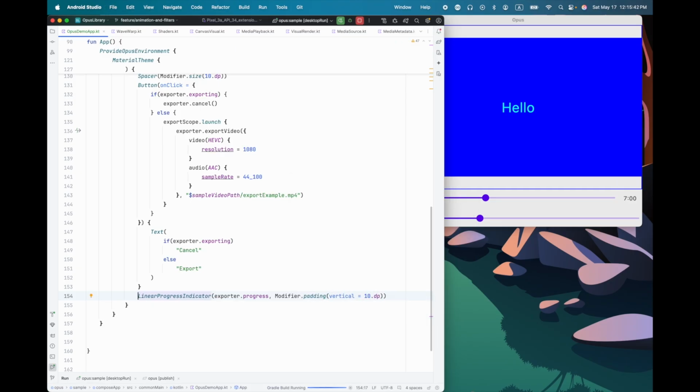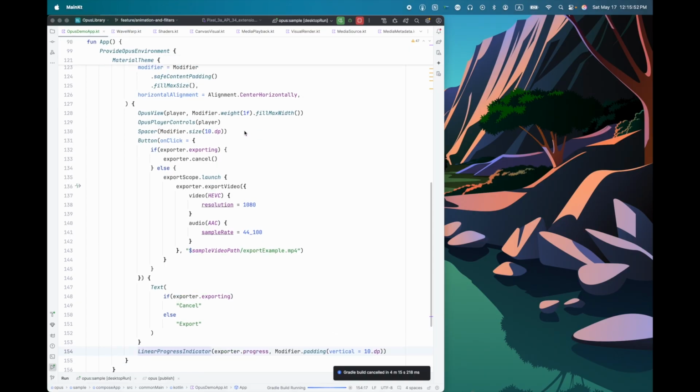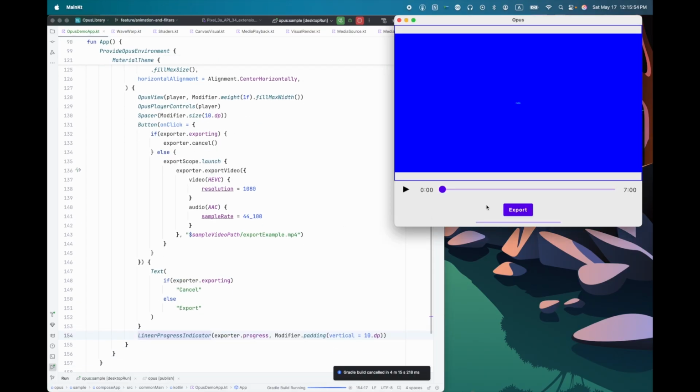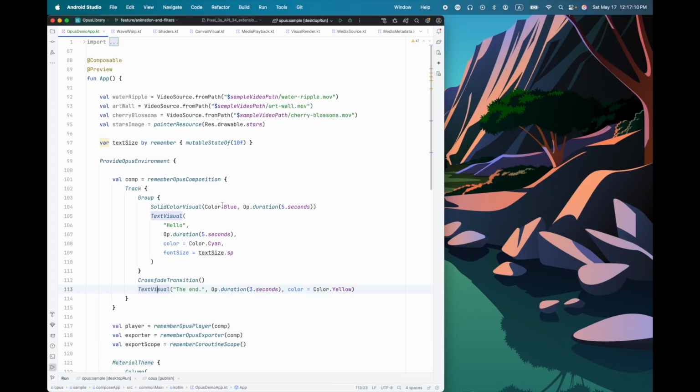And there we go. And of course, if you wanted to, you can control the visibility based on whether it's exporting, so the progress bar only appears during export. But here we go. Click export, and it's now exporting. So just a couple more things that I want to show you.